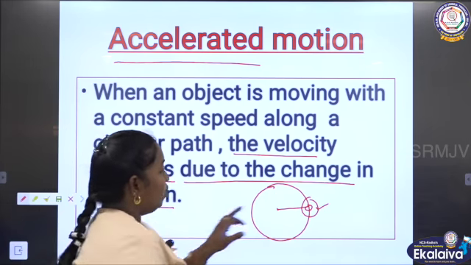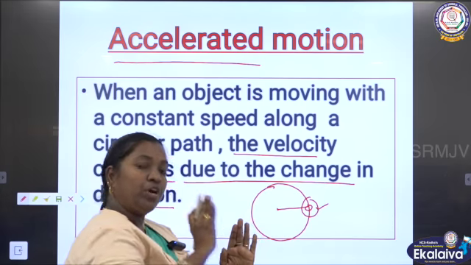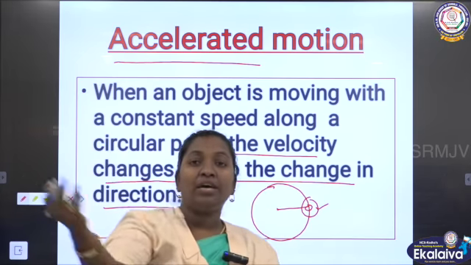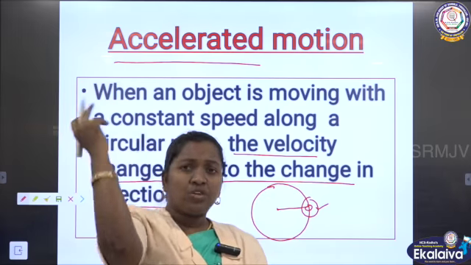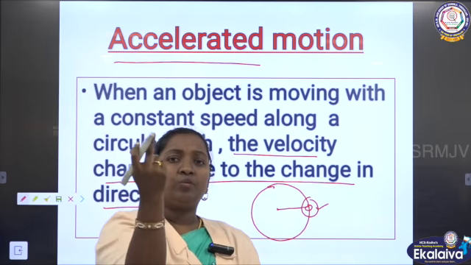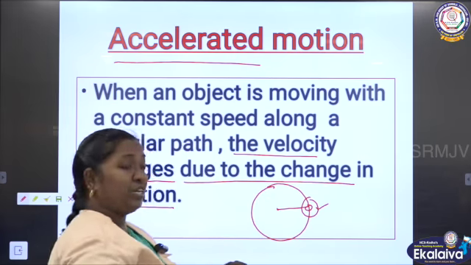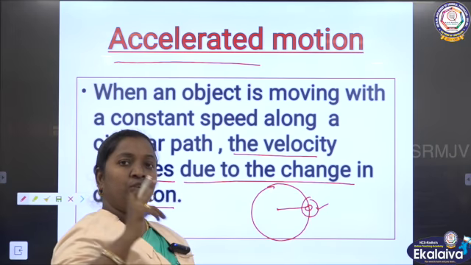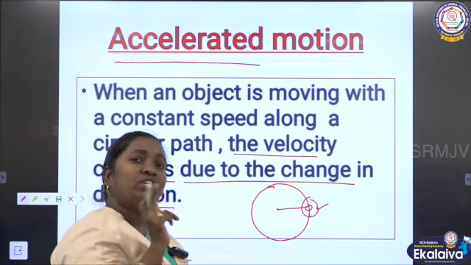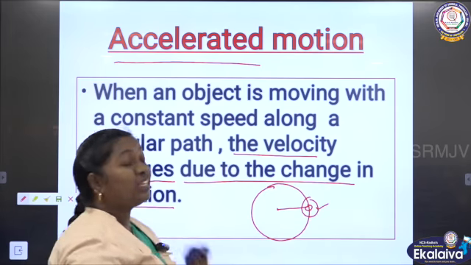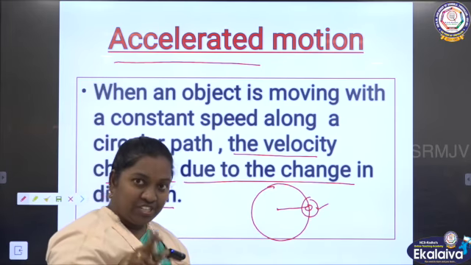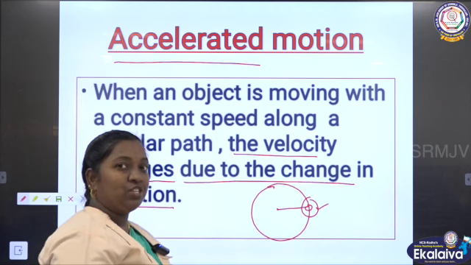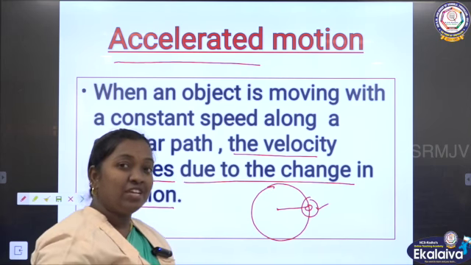So from the center point, when an object moves in a circular path, now I am standing here, and a ball or any stone is moving around in a circular way. What is happening? It is changing its direction. Without changing direction, it cannot move in a circular path. So due to change in direction, the velocity changes. Due to the velocity change, it gets the acceleration.